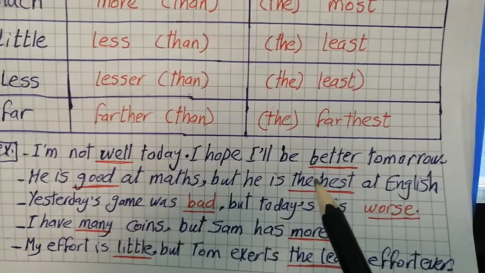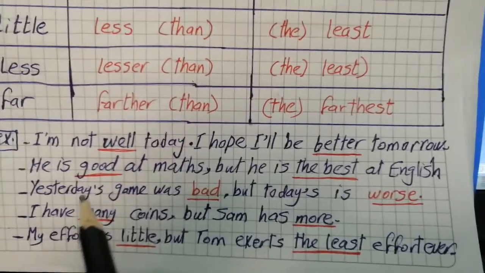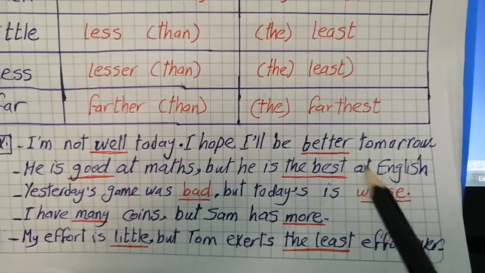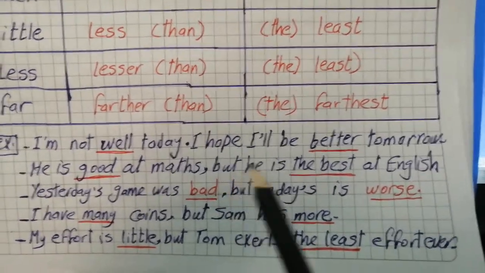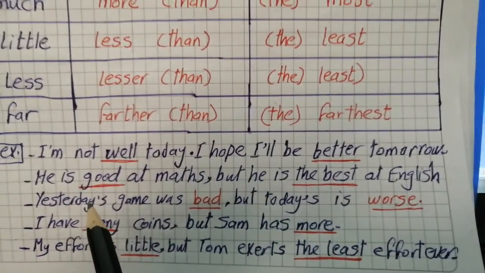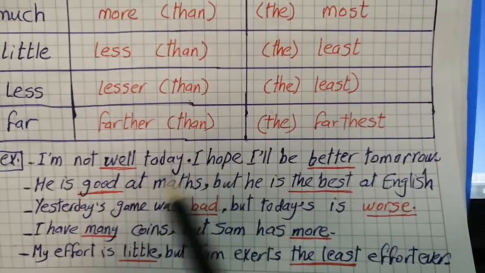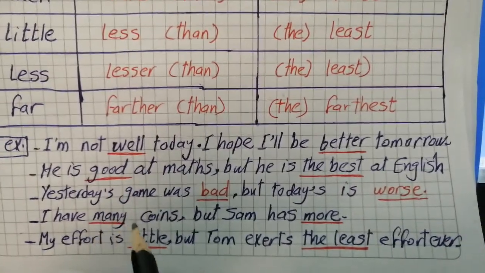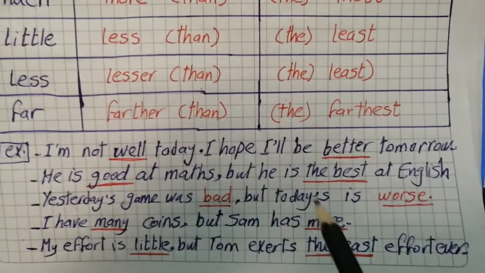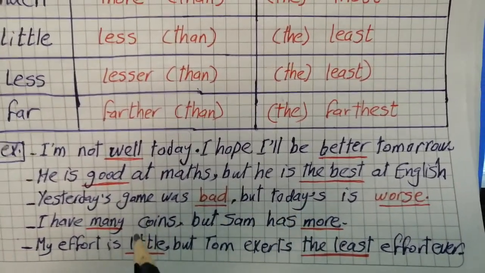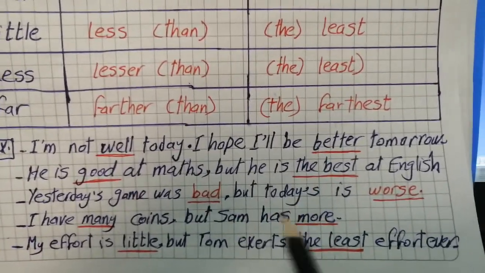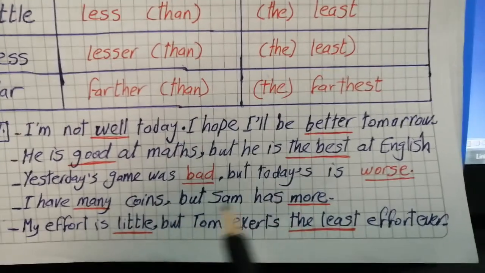So I use the superlative form of good. Yesterday's game was bad, but today's is worse. So worse, the comparative of bad. I'm comparing between today's game and yesterday's game. So comparative, so I use worse. I have many coins, but Sam has more. I'm comparing between the coins I have and Sam's ones, so I use the comparative of many, which is more.